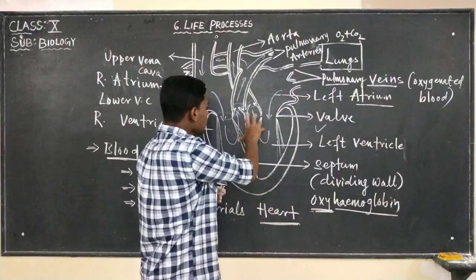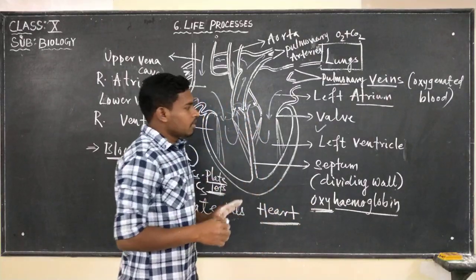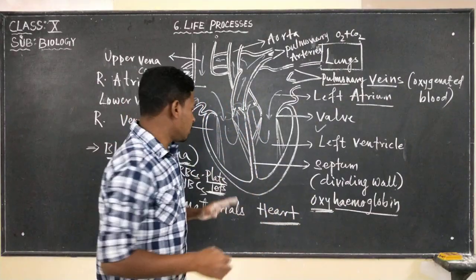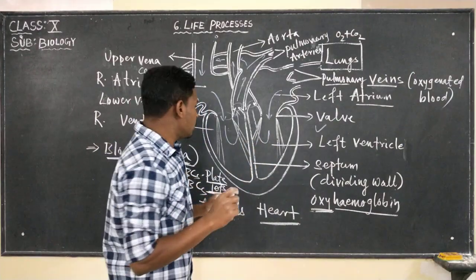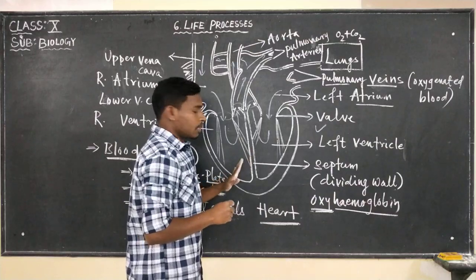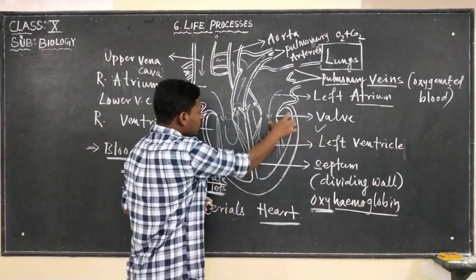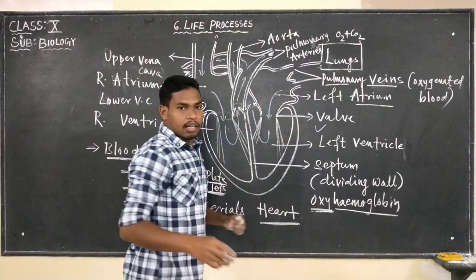Now, one more thing we need to understand is, if you observe keenly, this heart has 2 parts.